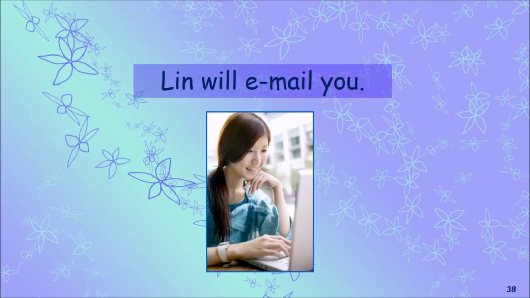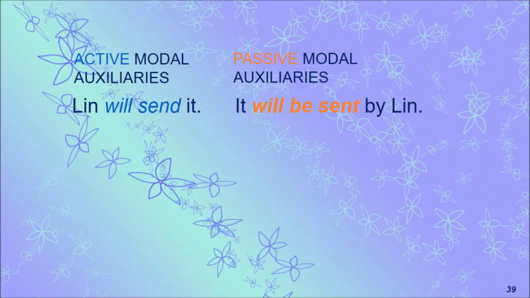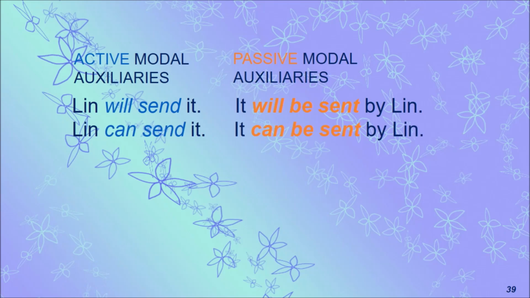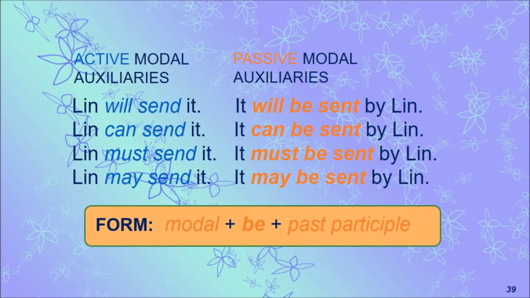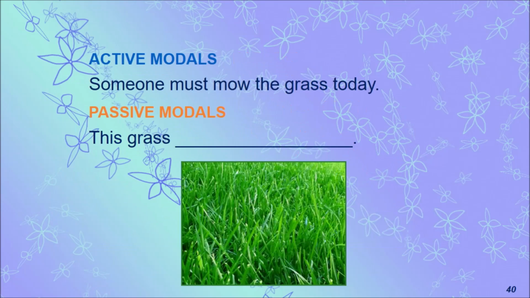Now we have come to modals. How to use these modal auxiliaries in passive form. Active modal auxiliaries, passive modal auxiliaries. Nothing. You simply add be before it: be plus third form of the verb. Lynn will send it. It will be sent by Lynn. Very simple. Lynn can send it. It can be sent by Lynn. And Lynn must send it. It must be sent by Lynn. The same thing. The form is this: modal auxiliary plus be plus past participle. Very simple. And you have to give us the answer.